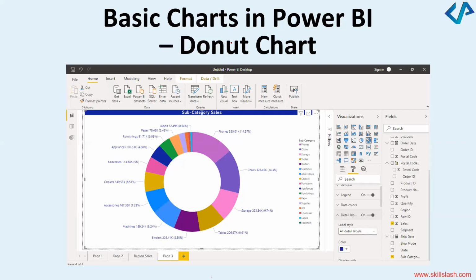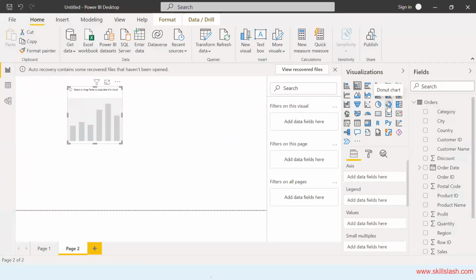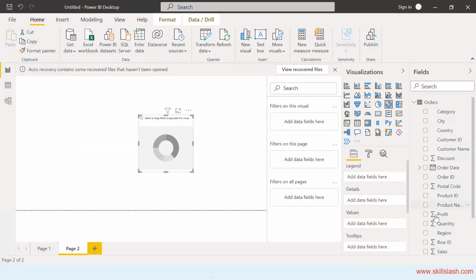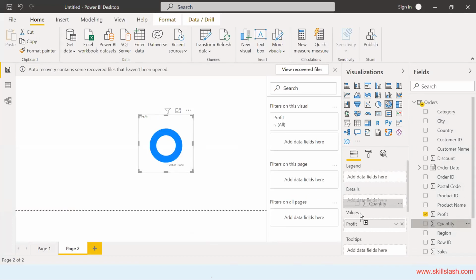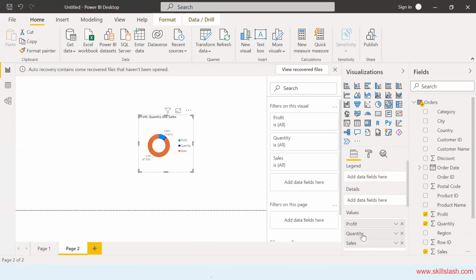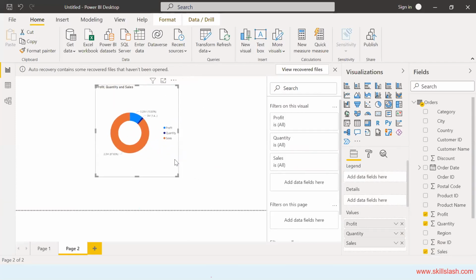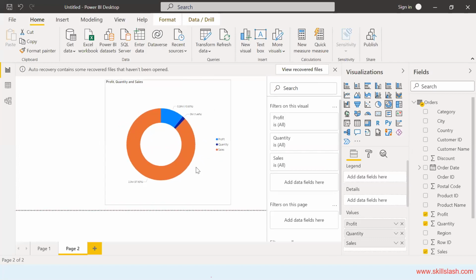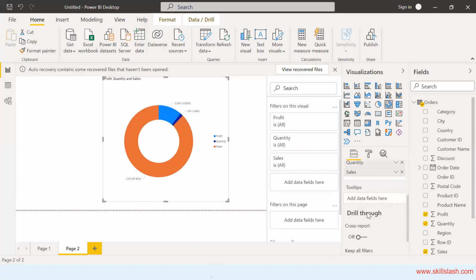If some of you are trying to find the option, this is the place where you would go. Please click on this option, donut chart. As you click on this donut chart, it will give you a placeholder. Then you can add the values. Based on the different values you add here, you can see I added the profit, I added the quantity, and why not, I can add some more information. How about sales? As you can see, let me make it a little bigger for you to visualize. You can see this donut chart has got plotted based on the information I've given.